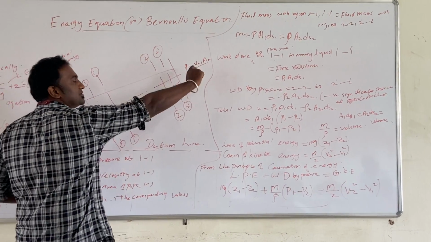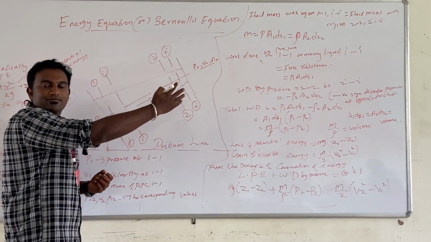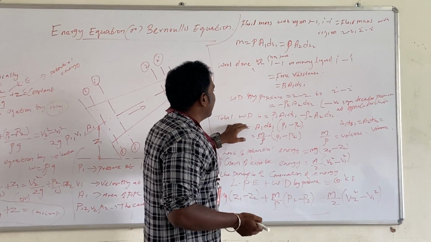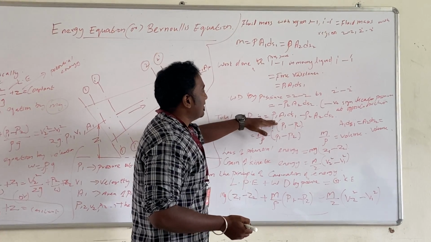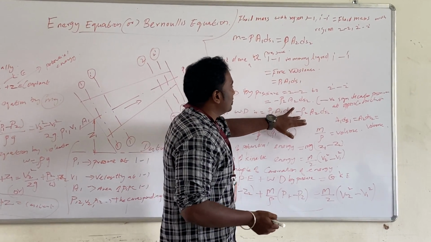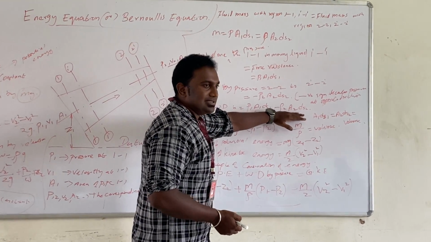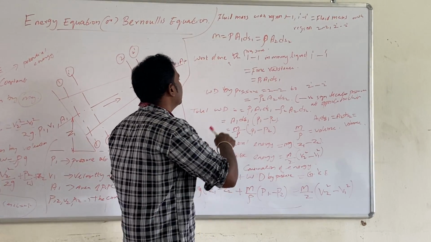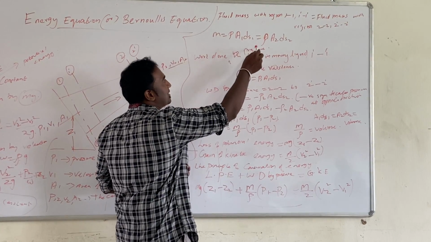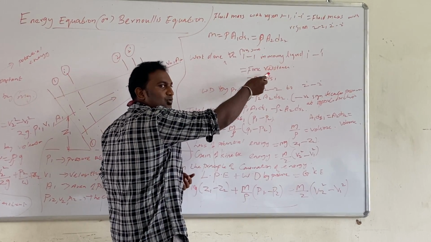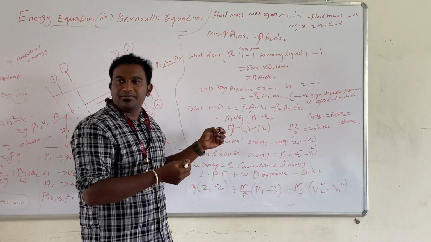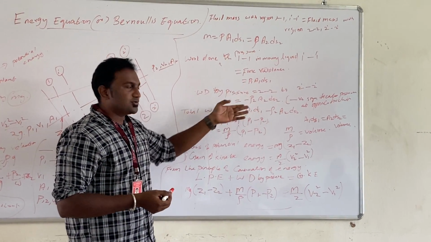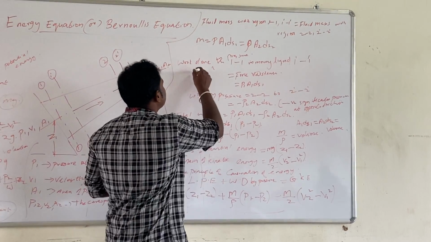So when the pressure goes again, it's going, and then when it returns, it will come into this form, right? And then what they have done is the total work done is P1 A1 ds1 is equal to P2 A2 ds2. Okay, so why? Because the answer is there. The total work done is the total work done by means of pressure in 1 to 1 plus total work done by means of pressure in 2 to 2. So you have to add this one, this plus and this plus.